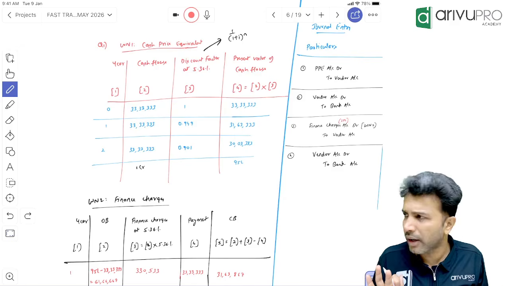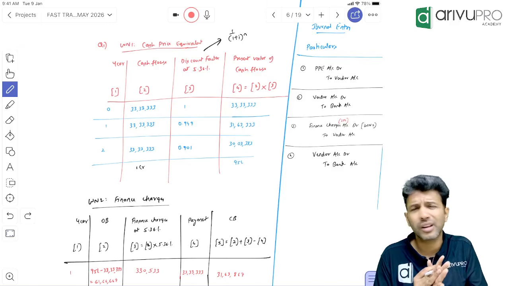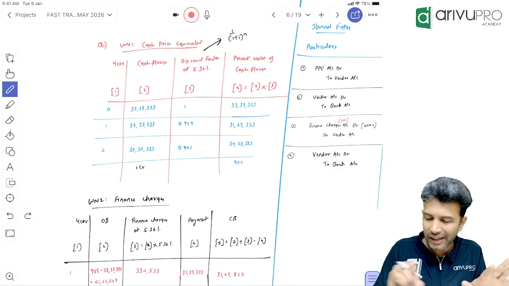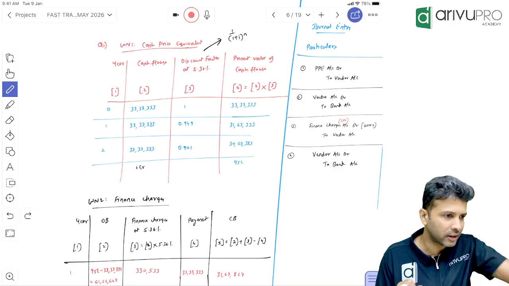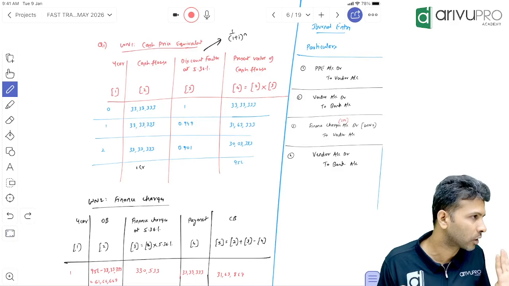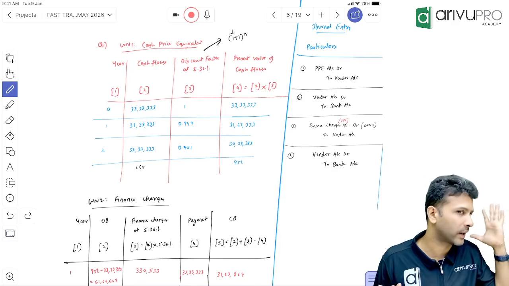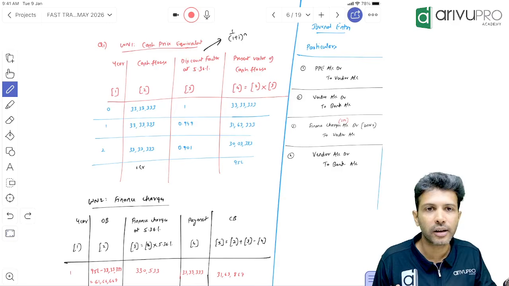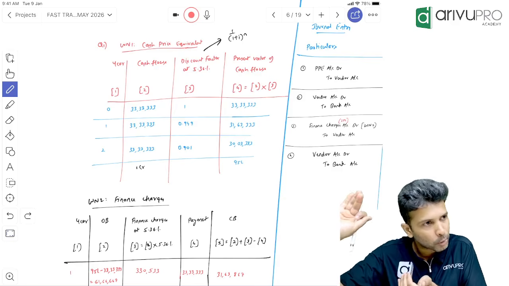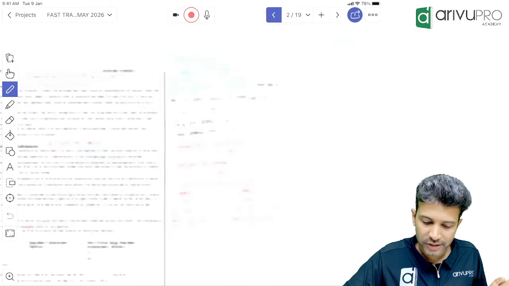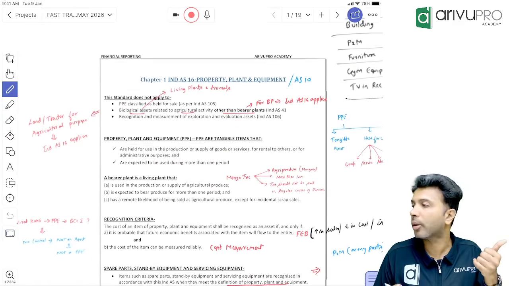Let me know if you want me to share this file before the class also; I don't mind. That is also okay with me. It may not be in exactly PDF printable format, but it is definitely a PDF, so you can zoom in and watch it out. This is the method we are adopting to cover the class quickly. Did you understand the funda of our approach? That way, I'll ensure that the coverage is good enough. So with this in mind, can we come back and start off the topic, people?